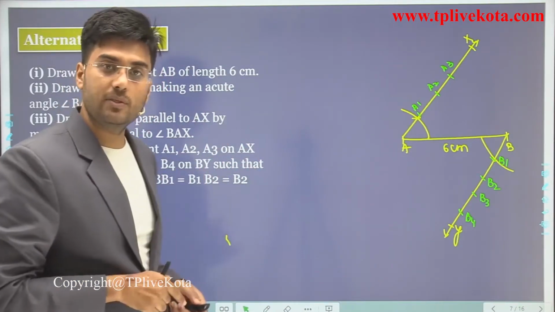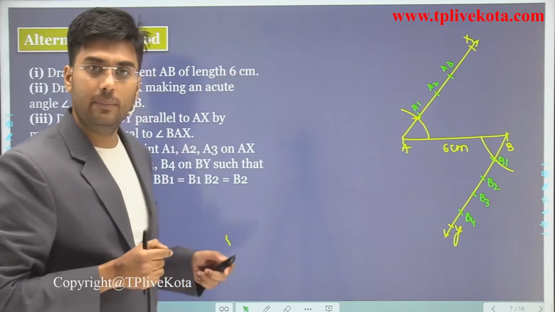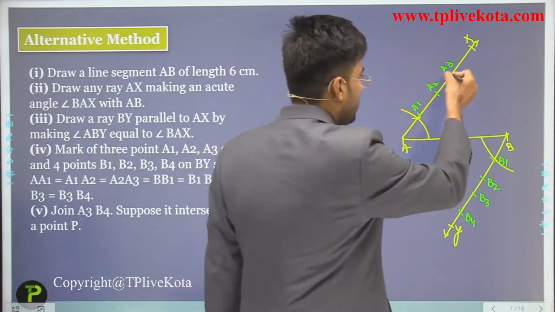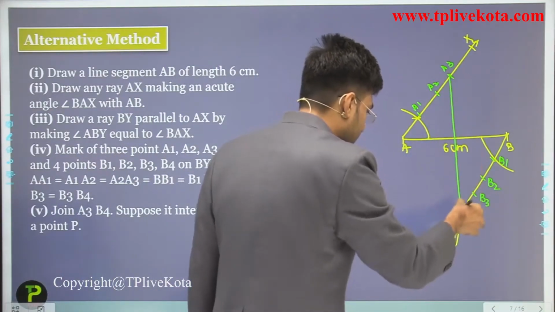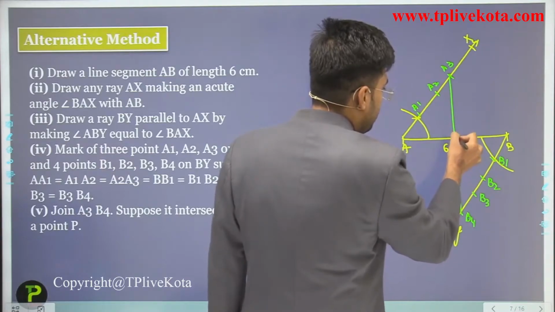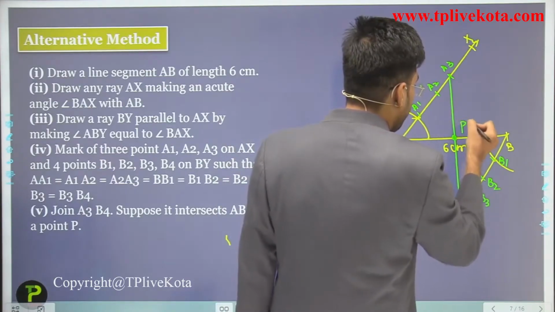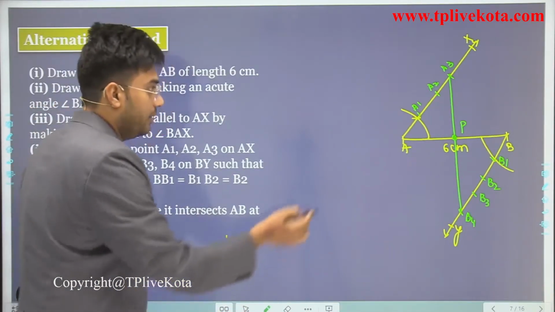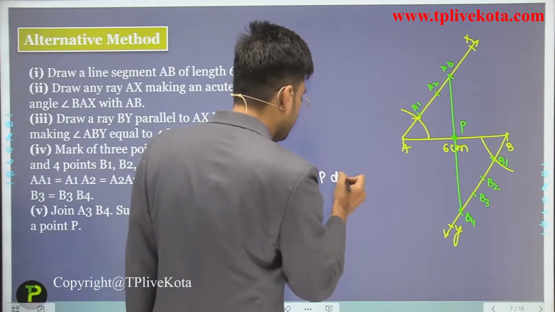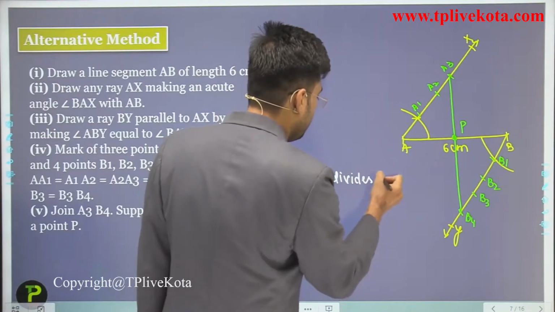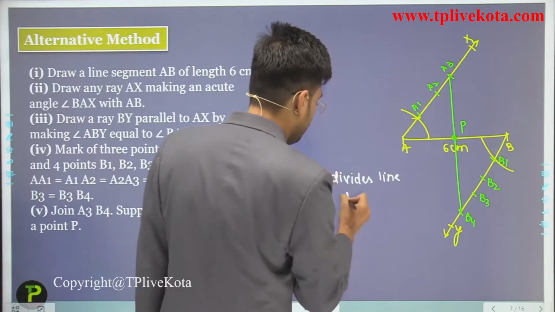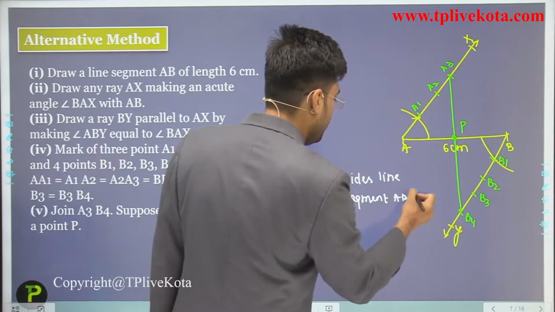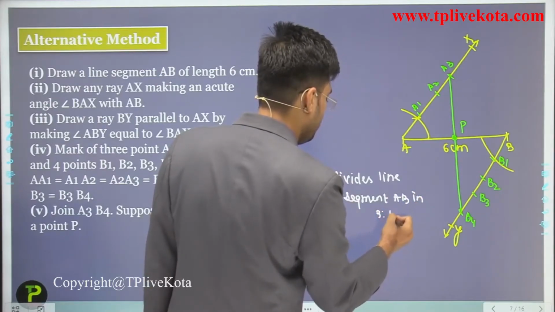Now next step is what? We have to join A3 and B4. So join A3 and B4, and let this line segment meet AB at P. Then students, we can say that P divides line segment AB in 3:4.